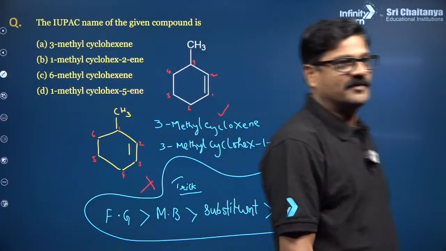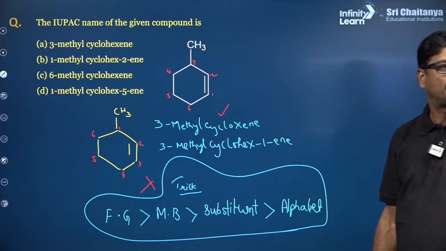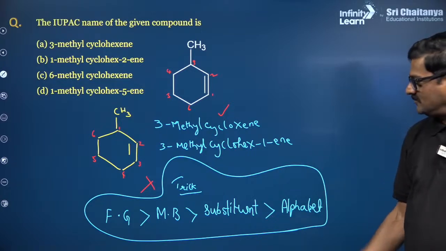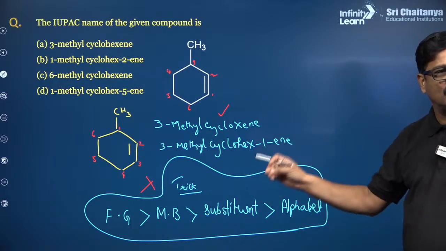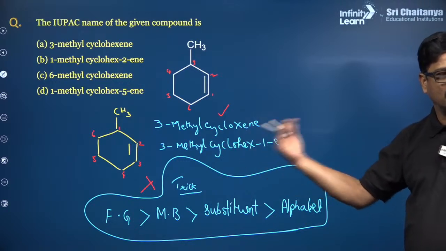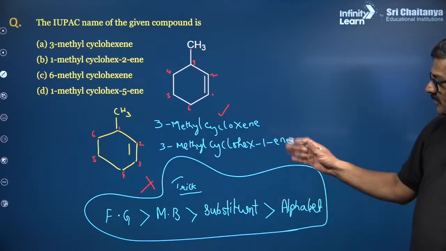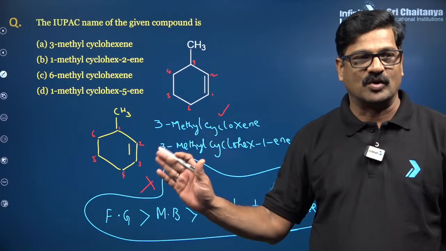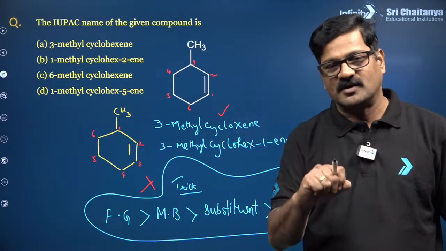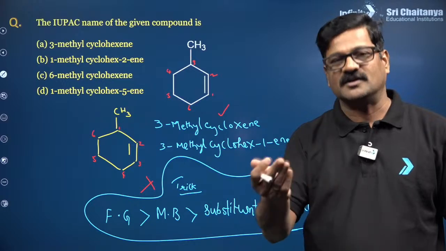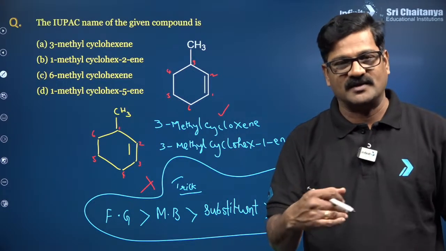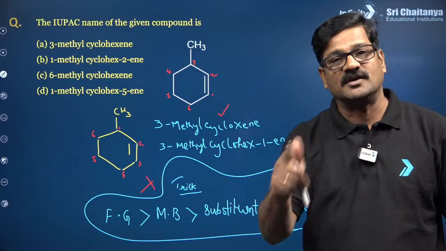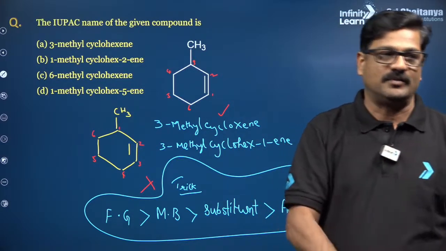Ayush, wait for a minute. Ananya, multiple bond means it includes a double bond or a triple bond. When both double bond and triple bond are there, you have to give numbering to whichever comes first. Otherwise, if both are present at the same priority, you have to take the double bond as more important than the triple bond. Okay?